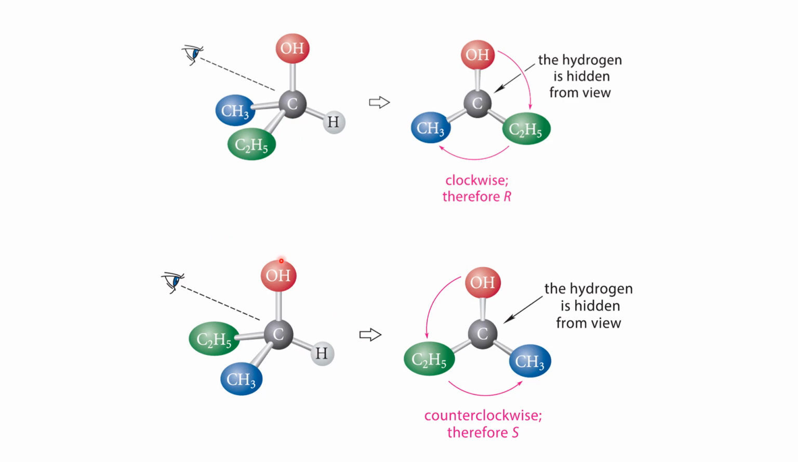Now here, you read the priority numbers from 1 to 3. OH gets priority number 1, ethyl 2, methyl 3. When you read the numbers 1, 2, 3, you are traveling in the anti-clockwise direction. Therefore, this chiral carbon gets S configuration. So these two are enantiomers. This is R-2-butanol and this is S-2-butanol, and these two are mirror images. Therefore, enantiomers have opposite configurations.